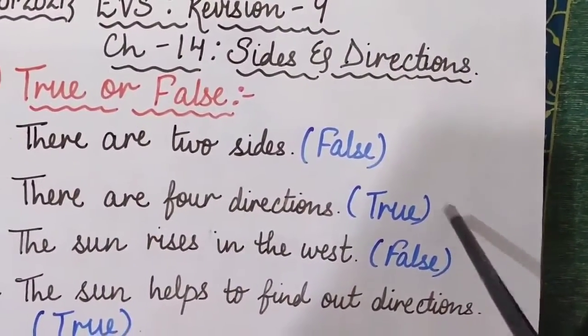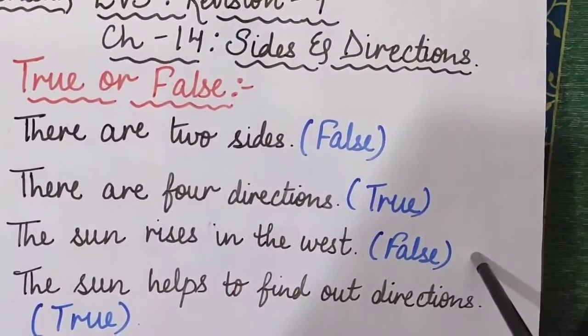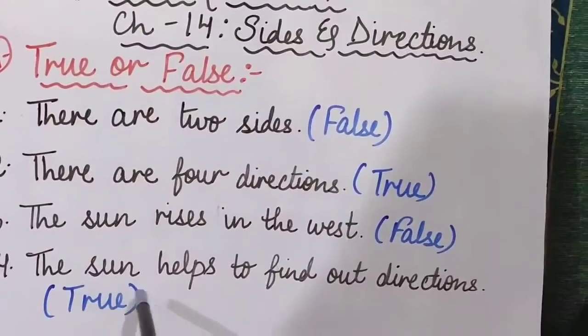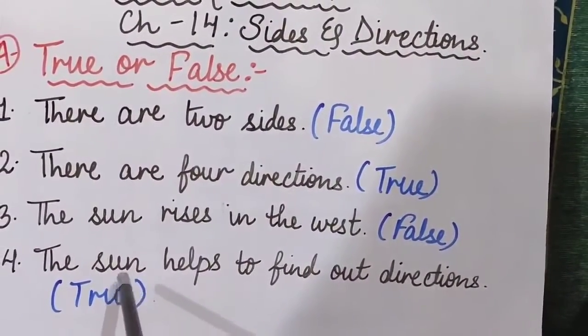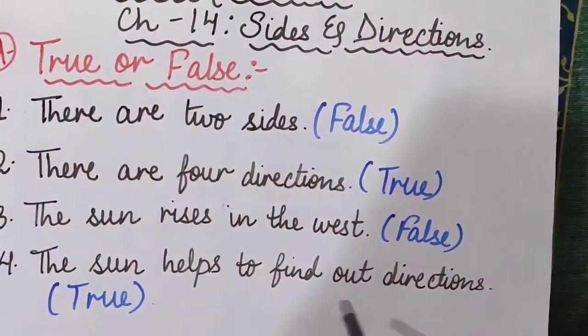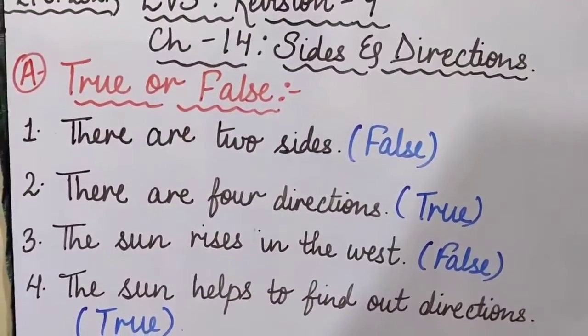East, west, north and south. The sun rises in the west. This is false because the sun rises in the east. And the last one, the sun helps to find out directions. This is true. Because you all know that the sun rises from the east, so you can make out the other three directions. So children, that is all in this exercise.